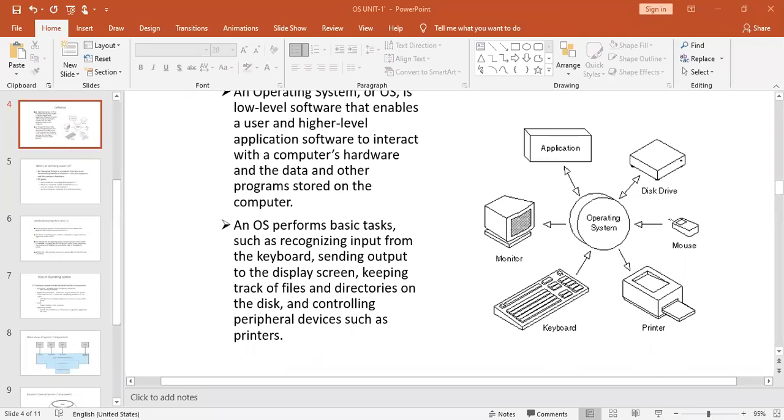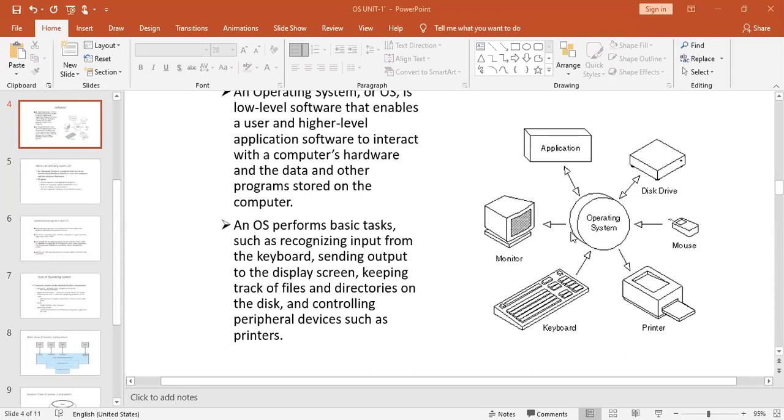So here also the whole thing will be done by the operating system. Whatever data you have entered through the keyboard, that information can be recognized.